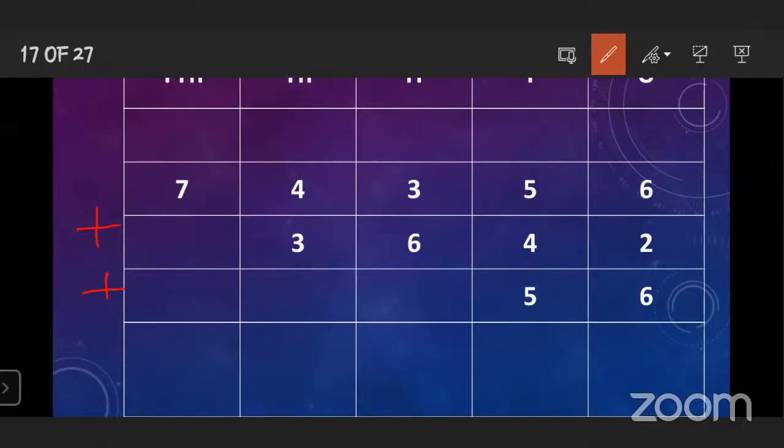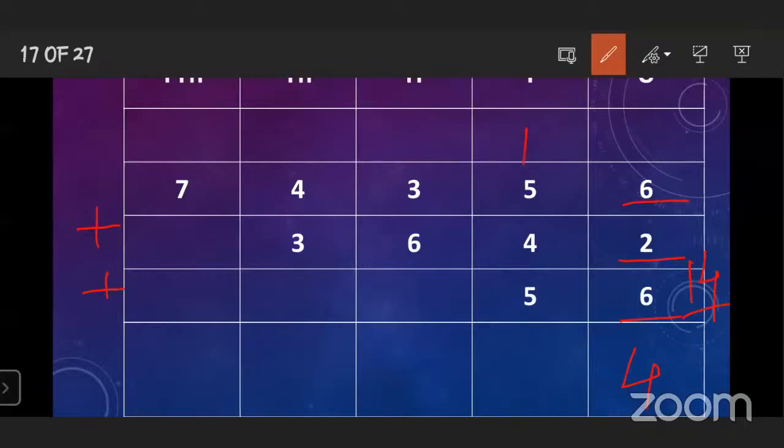You have to start the addition from the unit place. Here 6 plus 2 is equal to 8 and 8 plus 6 is equal to 14. So from the 14 you have to write the 4 down and 1 carry over.